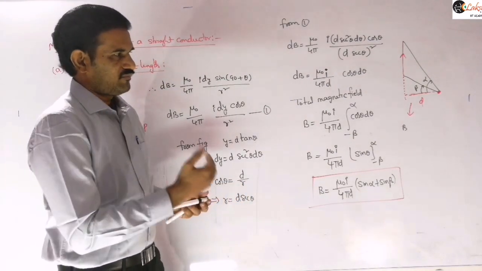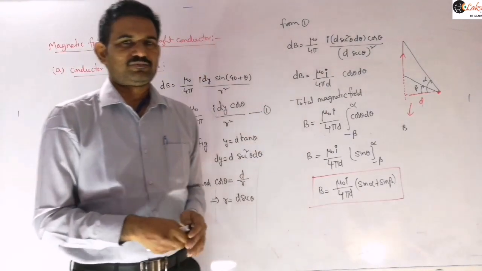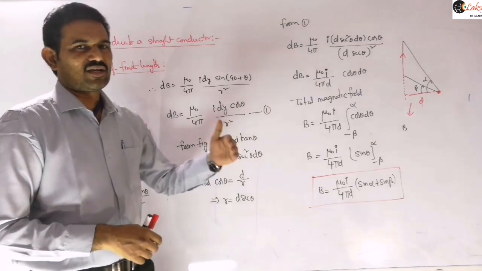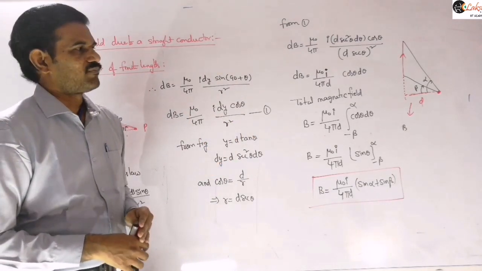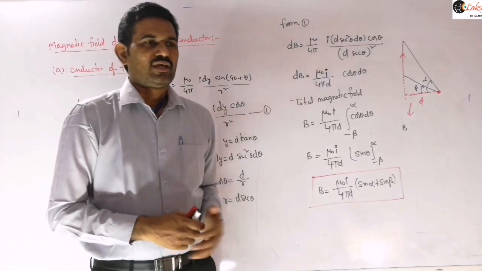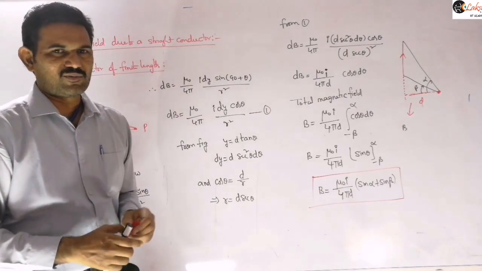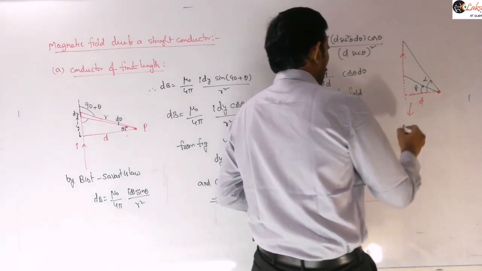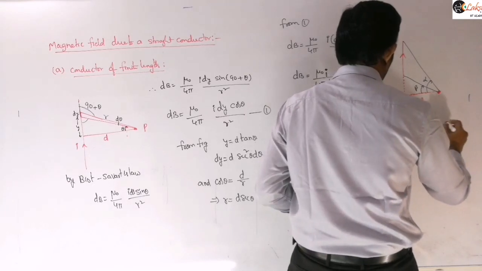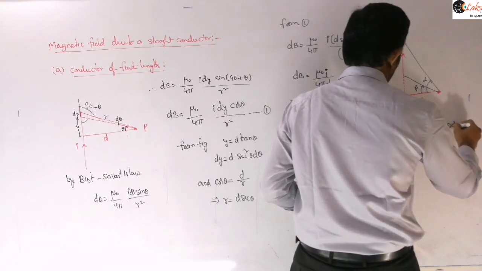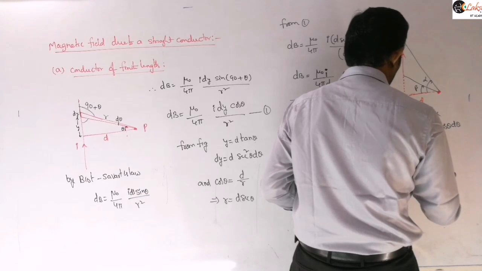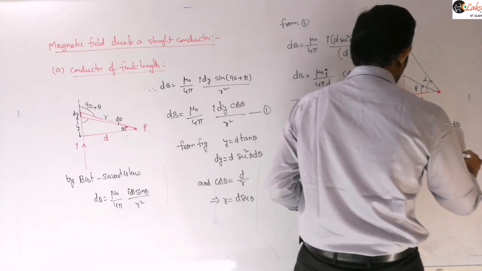So mention that if alpha and beta are defined in the same direction, that is, both are either above the normal or both are below the normal, then the magnetic field is given by mu naught I by 4 pi d into sin alpha minus sin beta.